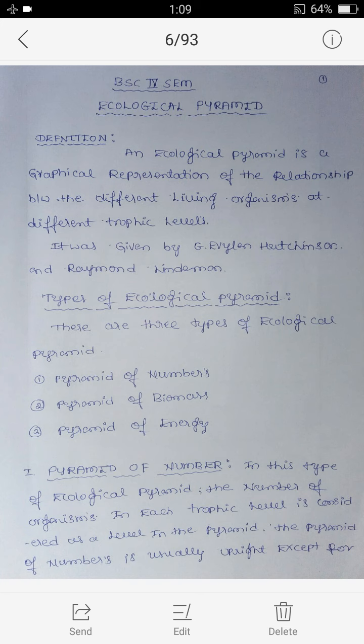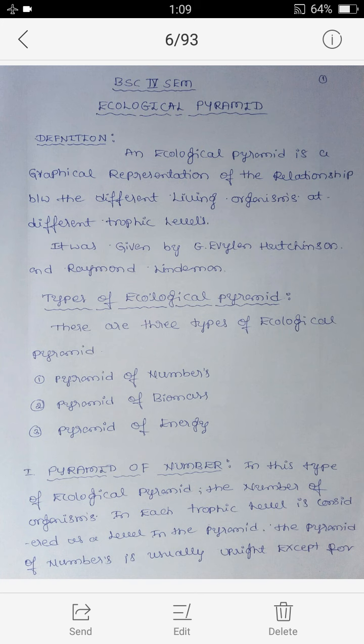In this type of ecological pyramid, the number of organisms in each trophic level is considered as a level in the pyramid.